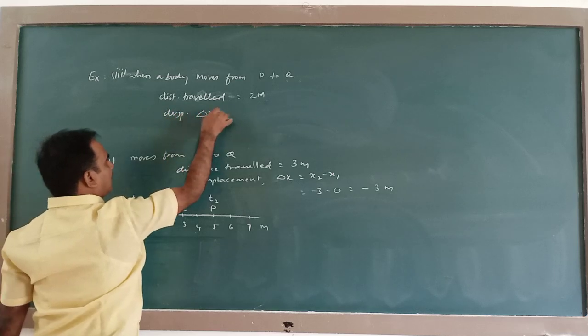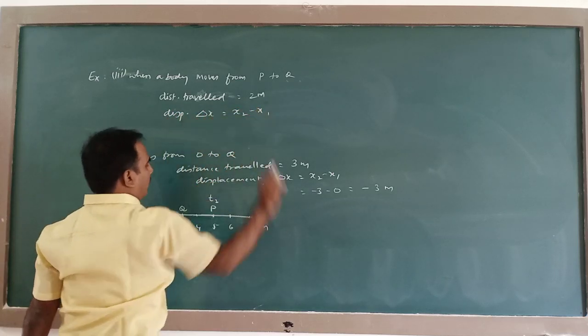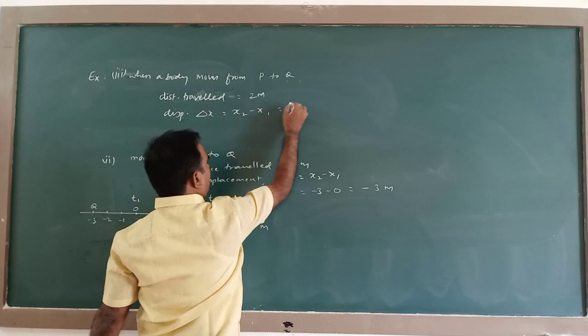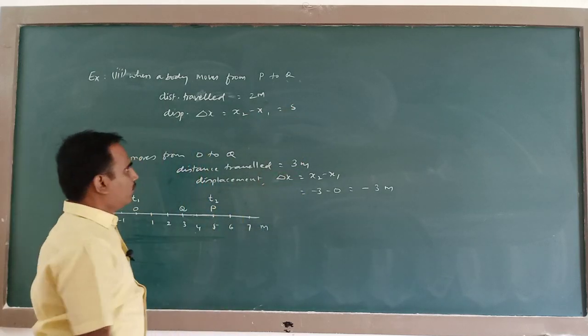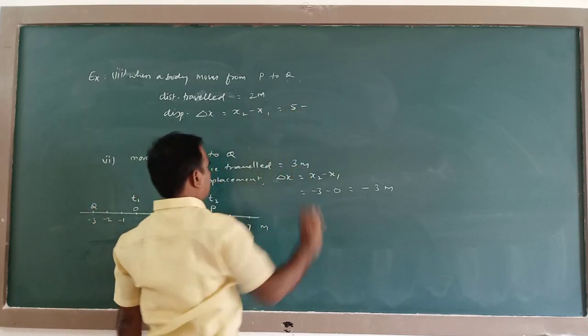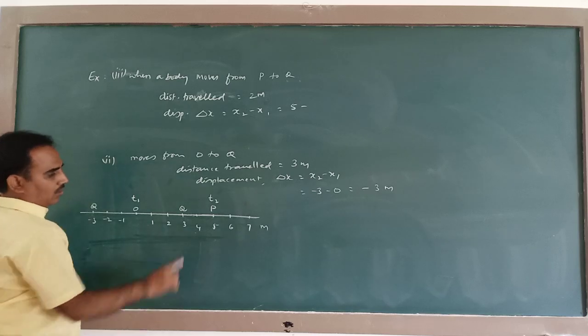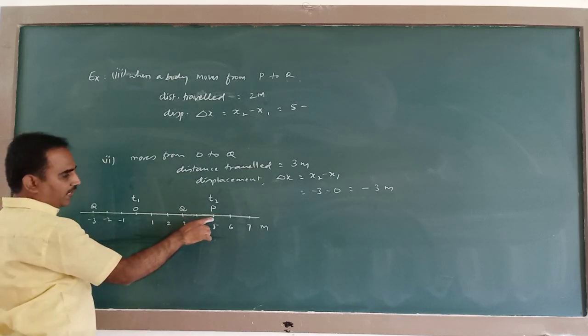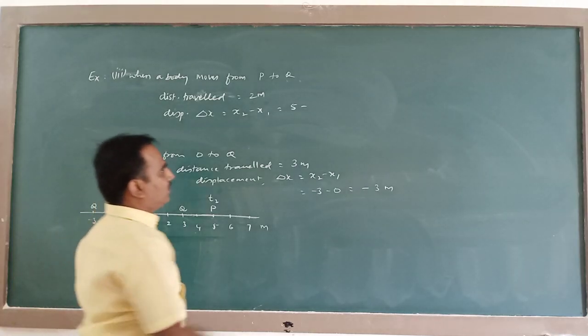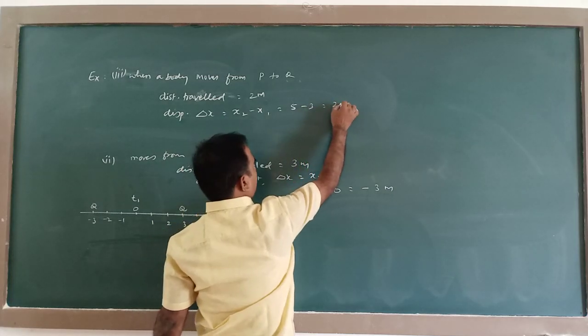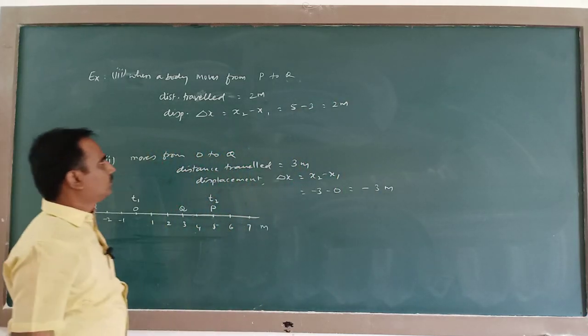What about the displacement delta x? x2 minus x1. x2 is 5, x1 is 3. So it is 2 meter.